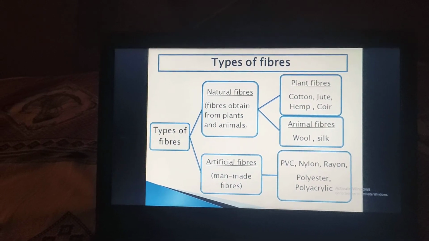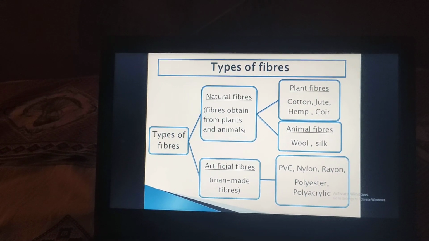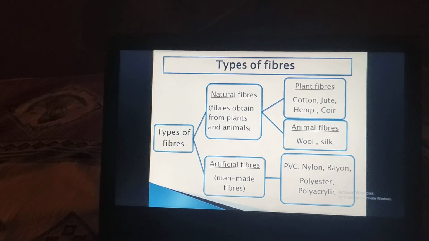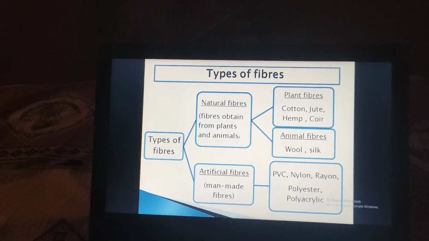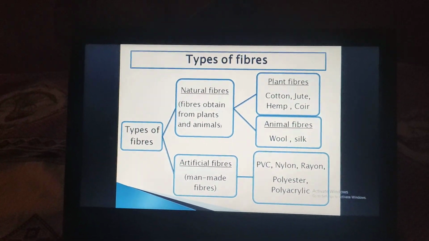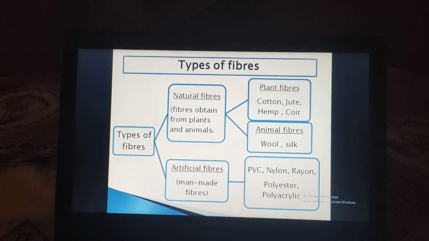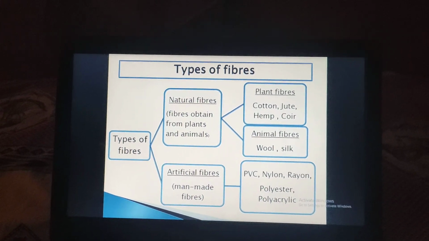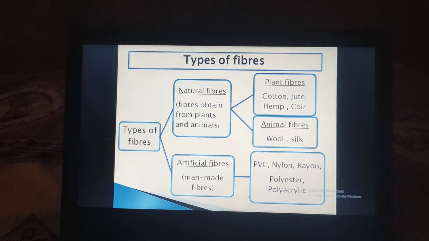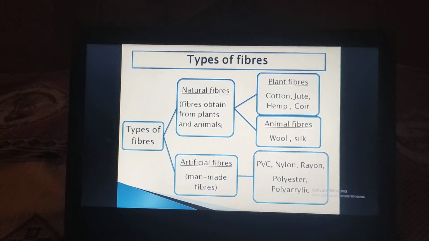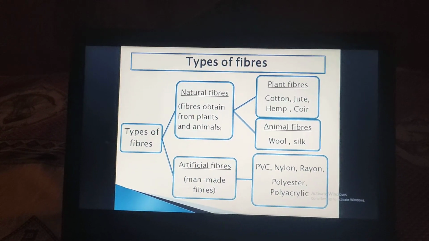hemp is also a kind of natural fiber which was found in Iran, and hemp is the strongest plant fiber that we get. Okay, and the last one is coir. Coir is nothing but the outer husk part of the coconut. From that we can make mats, baskets, etc. Okay, so we have gone through the plant fiber. Now it's time to learn animal fibers.